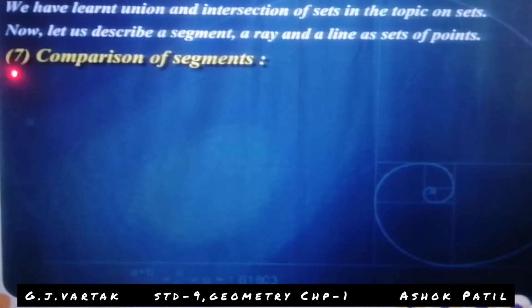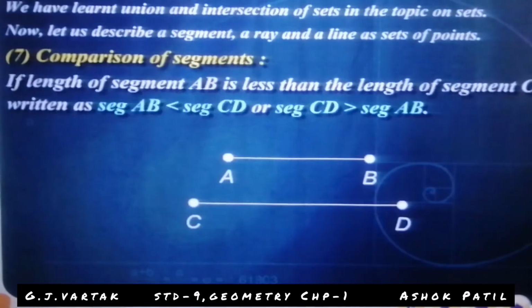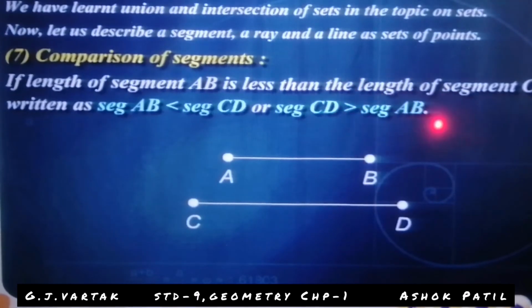Seven, comparison of segments. If the length of segment AB is less than the length of segment CD, it is written as segment AB is less than segment CD, or segment CD is greater than segment AB.